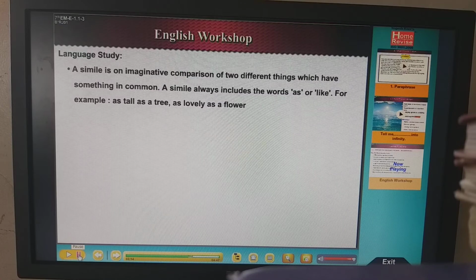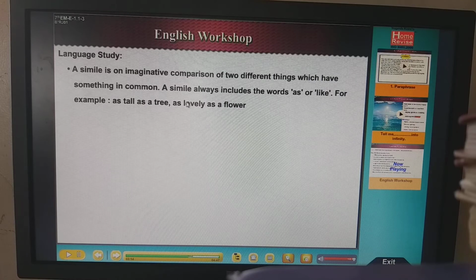In brief, I am going to take a separate class for this figure of speech. But today, only this simile, you can see this, I am pointing it out. What is simile? Simile is a figure of speech. What does it signify? It signifies comparison. Comparison between what? Between two different things which have something in common. For example, as tall as a tree, as lovely as a flower. So these are the two examples.